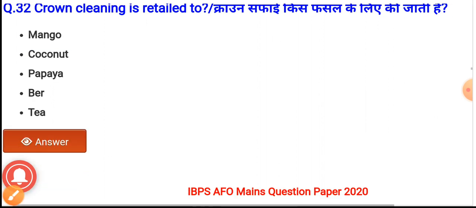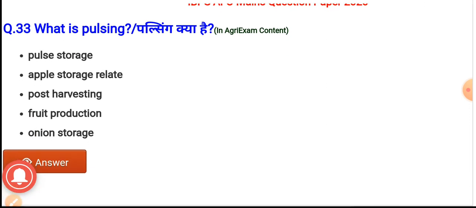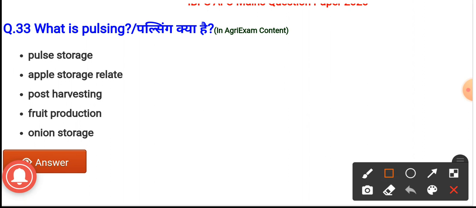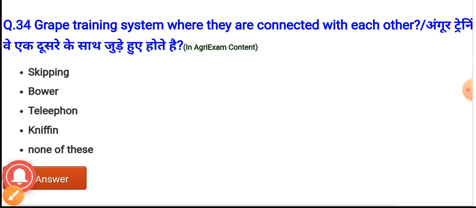Question number 33. What is pulsing? The options are pulse storage, apple storage, post harvesting, fruit production and onion storage. Option C is the correct answer, post harvesting. Question number 34. Grape training system where they are connected with each other.